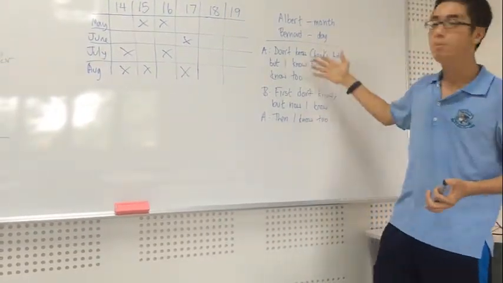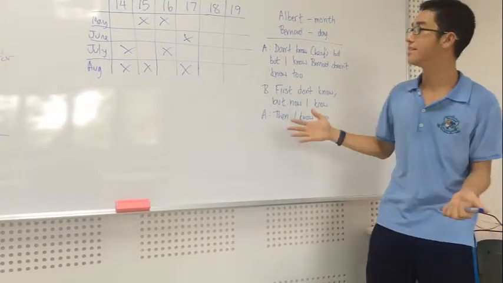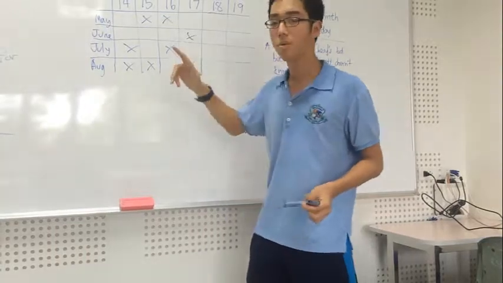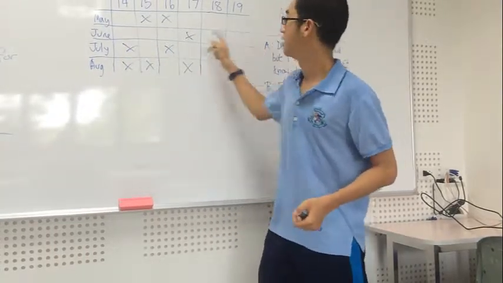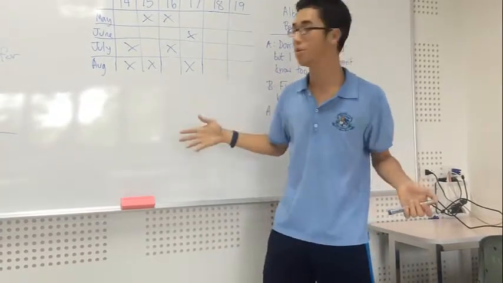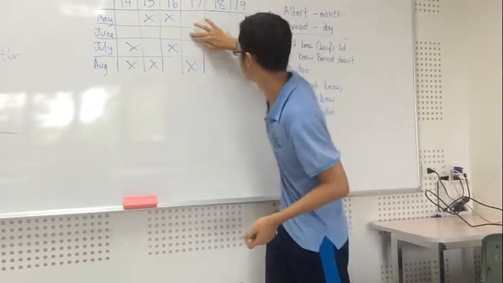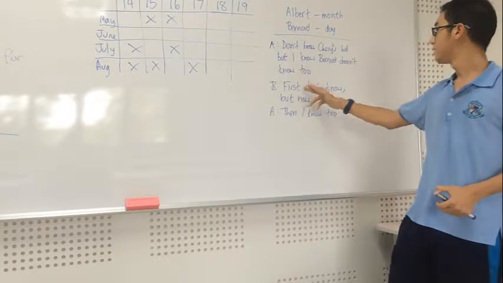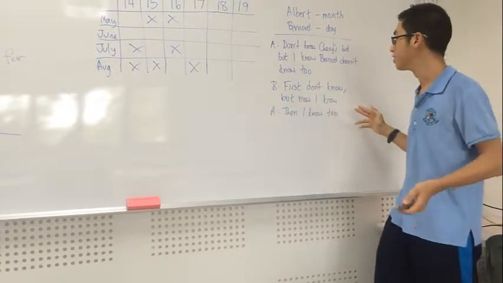And then Albert doesn't know the date. So on here there's 1 month that's unique. There's June there, so if he was told June, he would know it's the 17th, so it can't be June. So that's how many days we have left. And then at first Bernard doesn't know, but now he knows.